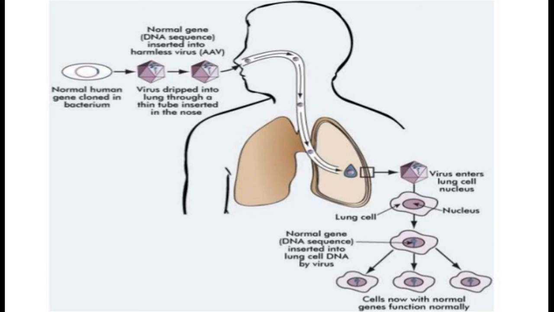They get their defective CFTR-encoding gene replaced, and the patient can be cured using this technique. So this is an in vivo gene therapy example.